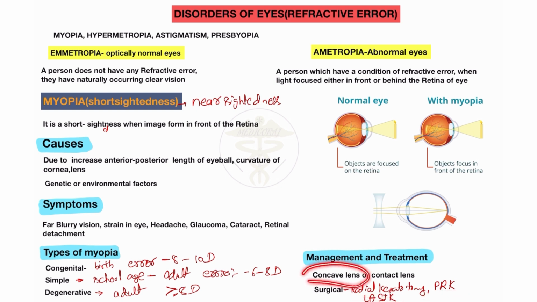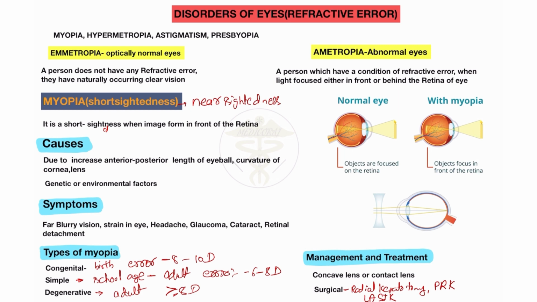In most cases, patients use the concave lens or the contact lens, and most of the correction occurs. But in very severe cases, you need to correct the patient by surgery, by radial keratotomy, PRK, and LASIK surgery, or laser therapy is used for the treatment of myopia. So this is all about myopia.